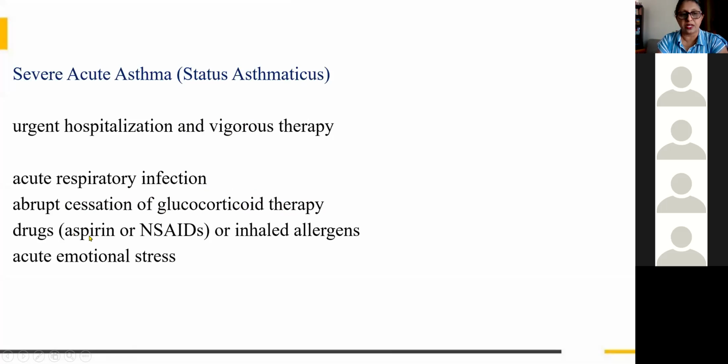Then also certain drugs like aspirin, that is an NSAID, non-steroidal anti-inflammatory drugs, or inhaled allergens can also increase the severity. Then emotional stress. Some people, if they become angry or have strong emotions, it can exacerbate their condition. So these are the aggravating factors that will end up in status asthmaticus.